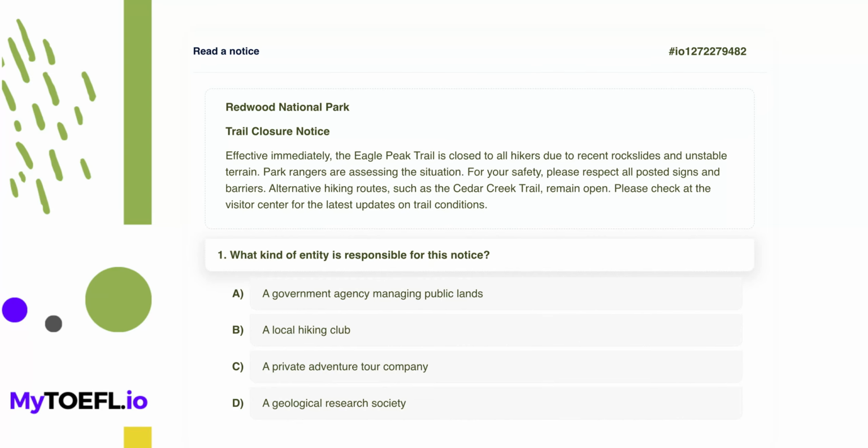Today we are going to master the skill of reading public notices, a very common and practical task you might encounter both on the TOEFL exam and in your daily life in an English-speaking environment. My goal is to help you spot the most critical details quickly and accurately, so let's dive right in.